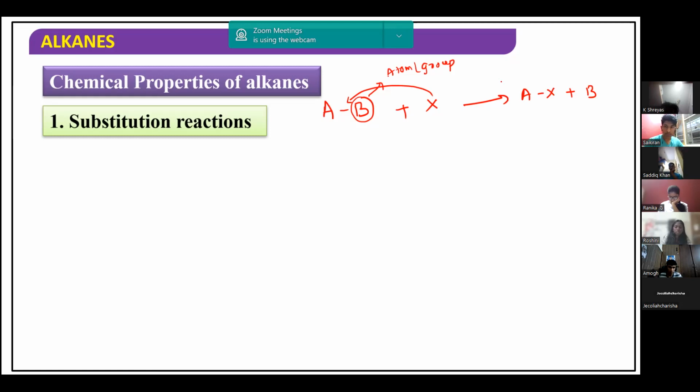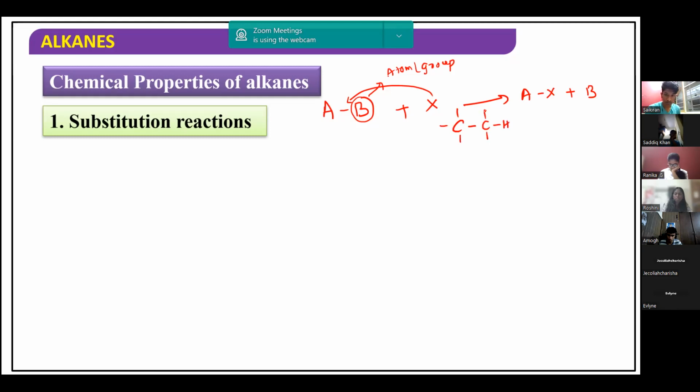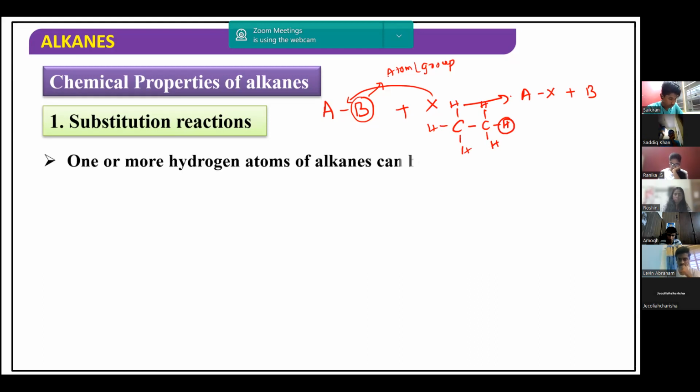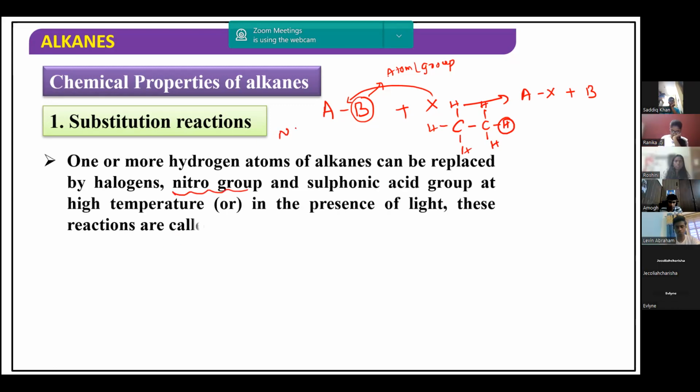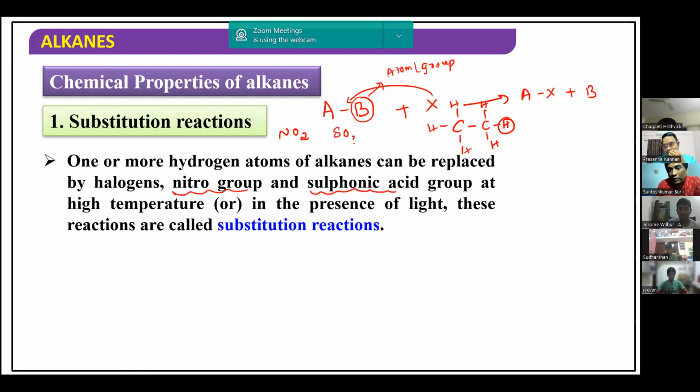So in alkanes, we have the carbon-hydrogen bond, right? We can have hydrogens attached like this. In alkanes, one or more hydrogens can be replaced with, say, a halogen. We can replace it with a nitro group, which is the NO2 group. We can replace it with a sulfonic acid group, which means the SO3H group. But we can replace it only under certain conditions, that is, high temperature or in the presence of light, and these reactions we call substitution.